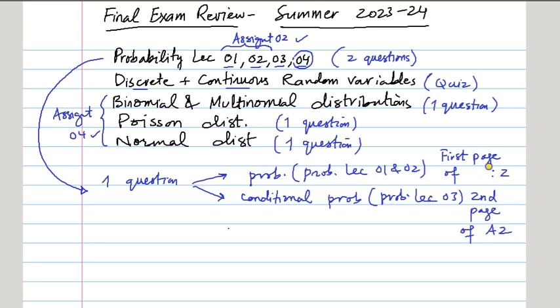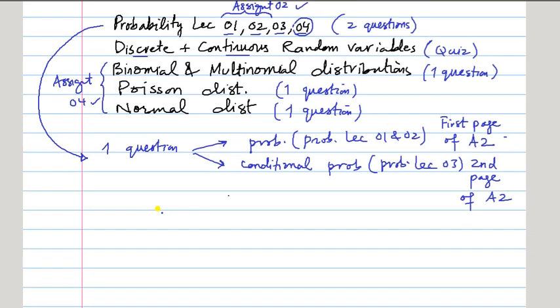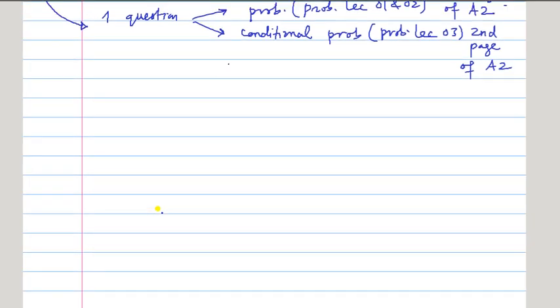Okay, first page of assignment 2, second page of assignment 2. One problem from there. And these binomial, normal, Poisson distribution, they are written on your assignment 4, the questions from binomial. So binomial, Poisson, and normal. So let's see if I do some problems from assignment 2.